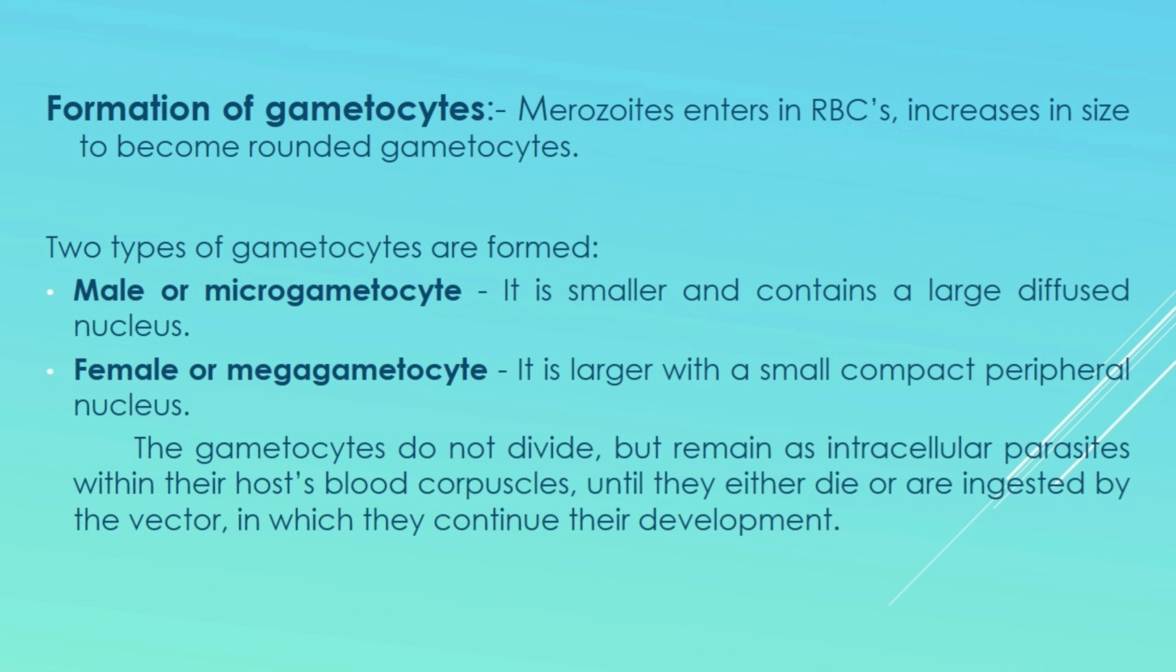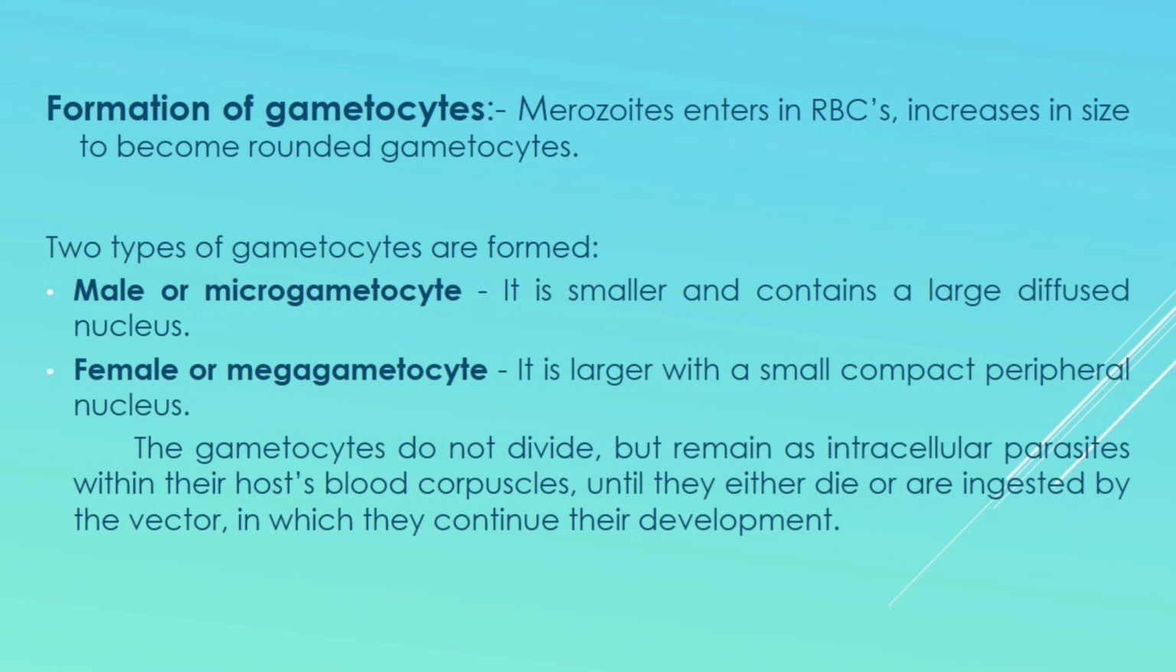Macrogametocytes or female gametocytes are larger and spherical in shape. They have a small compact peripheral nucleus. They have reserved food material and the cytoplasm is dark in color. The microgametocytes or the male gametocytes are smaller, motile and few in number. They have a large centrally placed nucleus. They lack reserved food material and stain faintly, hence the cytoplasm is light in color and clear.